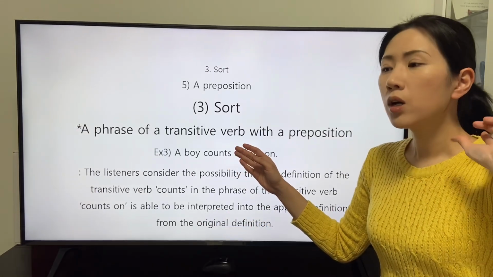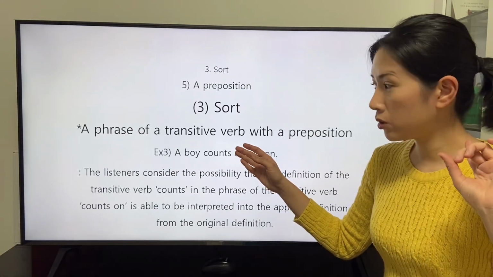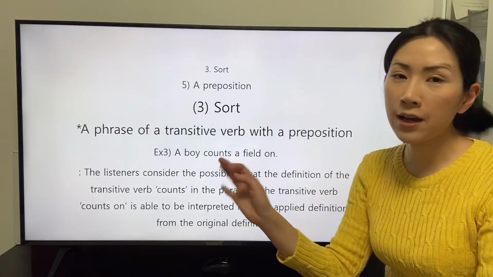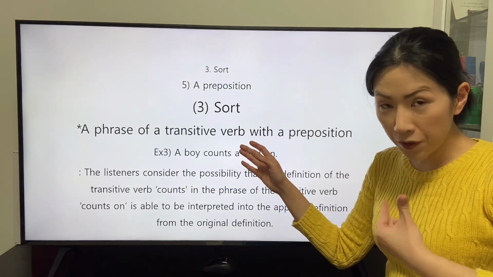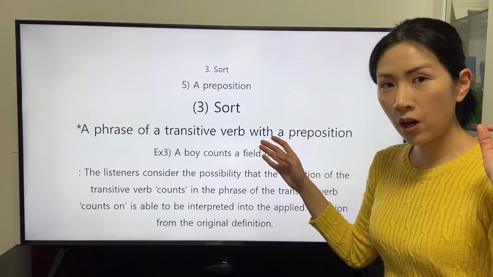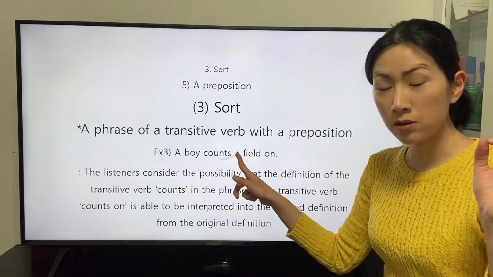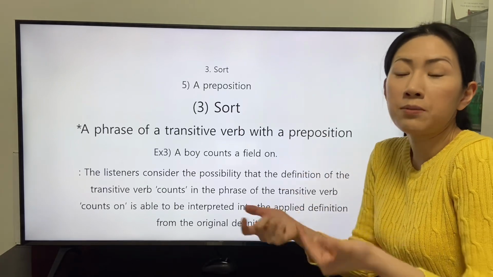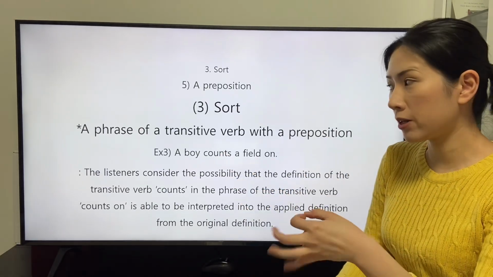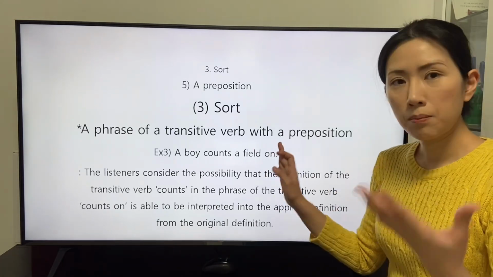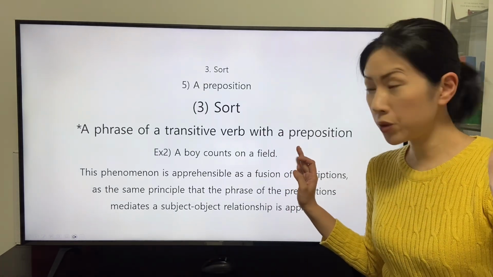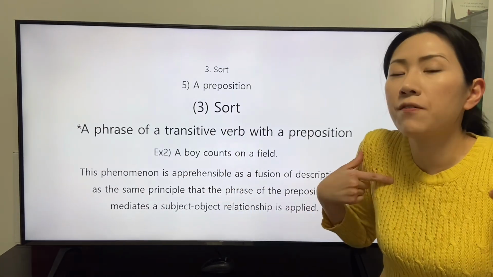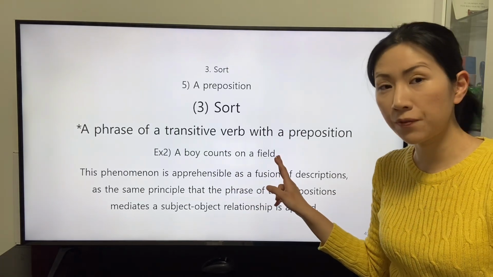The speaker who intends to convey the intention that the subject figures out the number of the object, then the object of the transitive verb count is an object that is able to get the action indicated by the transitive verb count. But the listeners who hear this clause understand the intention of the speaker after this clause is fully stated.